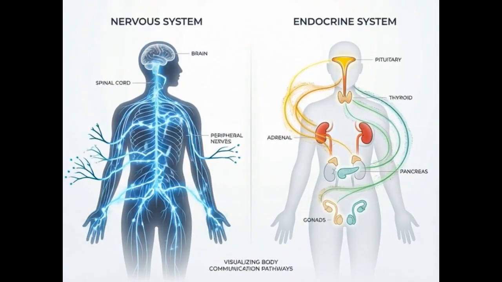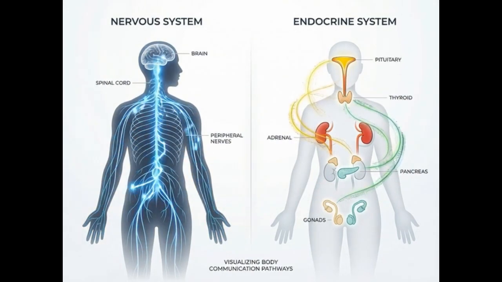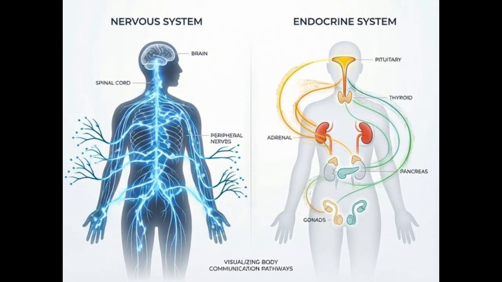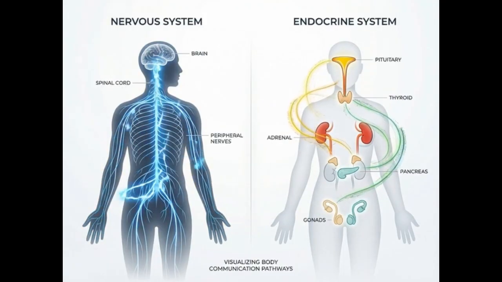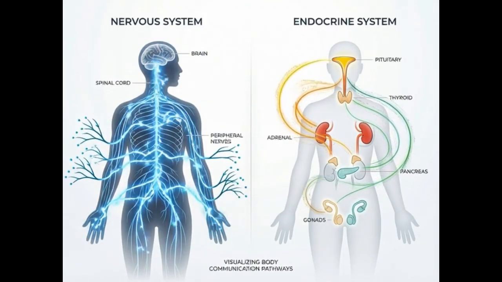Anatomy is the study of structure. It answers the question, what does it look like? Where is it? Physiology is the study of function. It answers the question, what does it do? How does it work? Here's the most important rule in A&P.